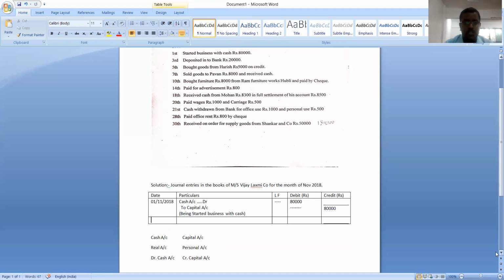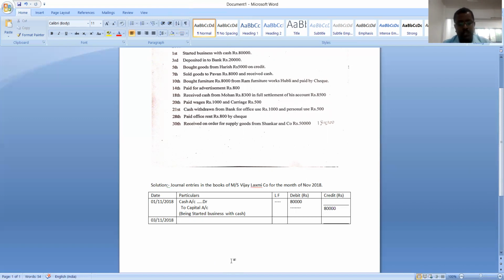Now let us move to the next transaction. It is dated 3rd November 2018. What is the transaction? The transaction is deposited into bank rupees 20,000. What did we deposit? We have deposited cash into the bank. Understood? So we deposited cash rupees 20,000 into bank.